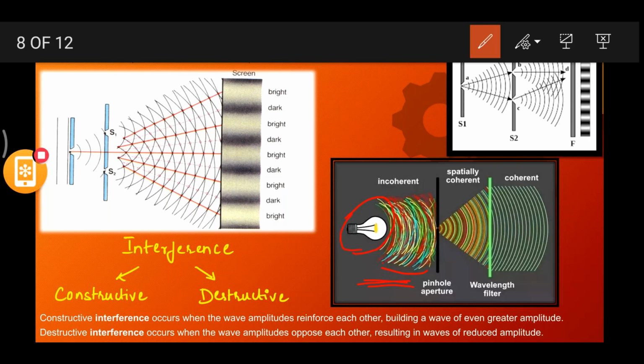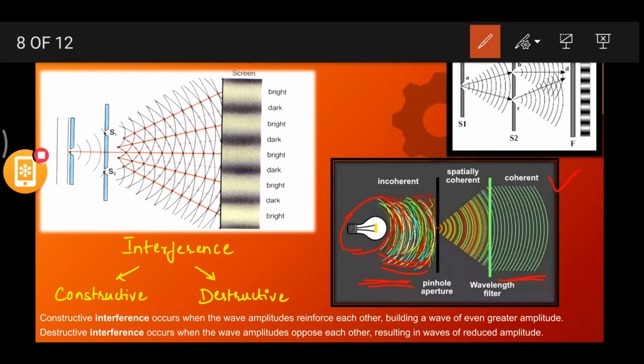Now this is sending out waves. These waves do not have the same frequency, they do not have a constant phase difference. But if you compare these waves with these waves, what is happening here?